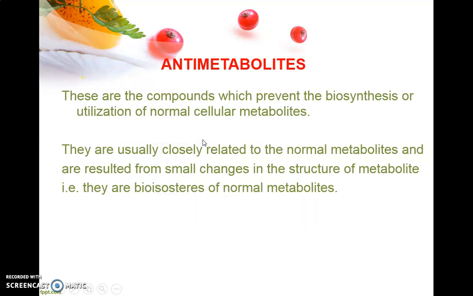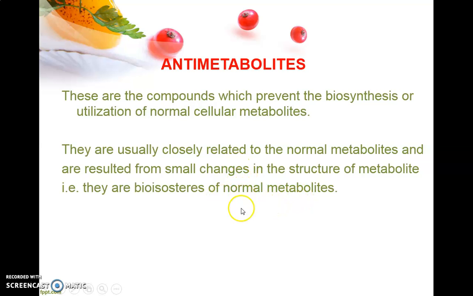Now we are moving toward the next category of drugs, that is antimetabolites. As the name itself indicates, these are altered metabolites, or analogues of metabolites, but they have a little structural difference, and they may act as antagonists. These are compounds which prevent the biosynthesis and utilization of the normal cellular metabolites, and are called antimetabolites. They are usually closely related to the normal metabolites, and result from small changes in the structure of the metabolite, that is, they are bioisosteres of the normal metabolites.